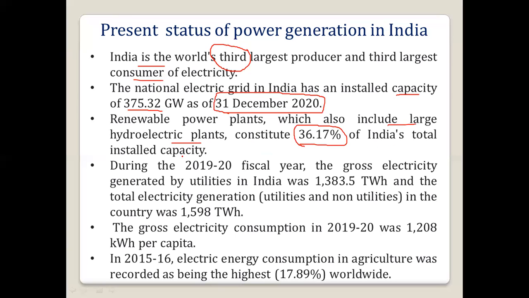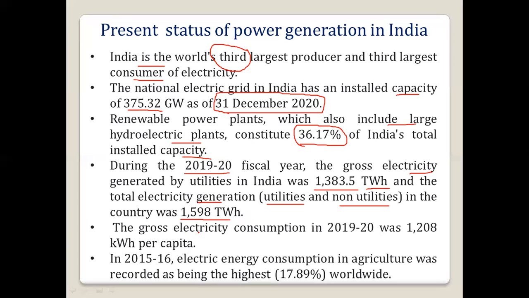total installed capacity. During the 2019-20 fiscal year, the gross electricity generated by utilities in India was 1,383.5 terawatt hour. And the total electricity generation, considering utilities and non-utilities, in the country was around 1598 terawatt hour.